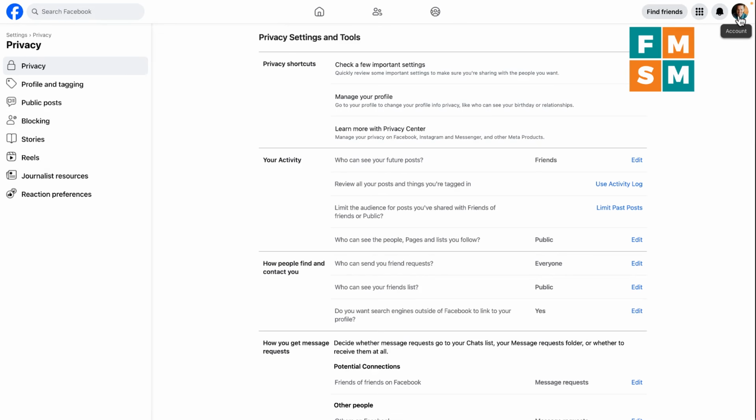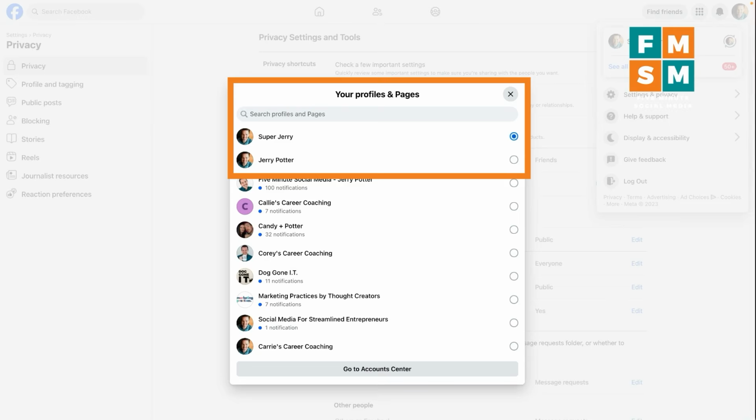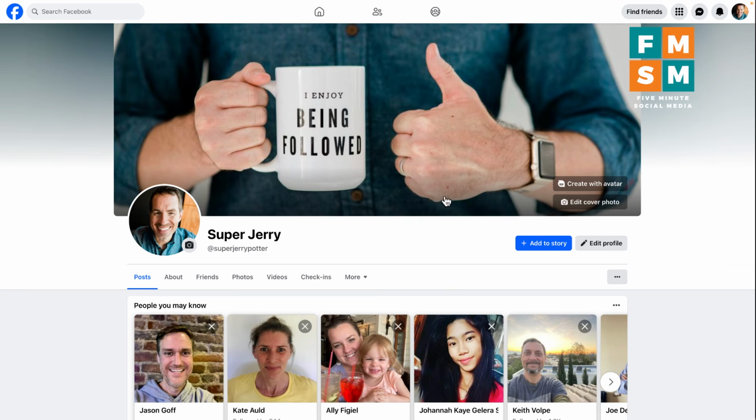So I go back up to the upper corner here. I click account. And you can see now I'm on my Super Jerry profile. If I click see all profiles, it'll show your profiles here at the top. So if they have different names, then it's easy to tell them apart. If they have the same name, you might want to change up the profile picture so that you at least know which one you are playing with. And here's my new Super Jerry profile.